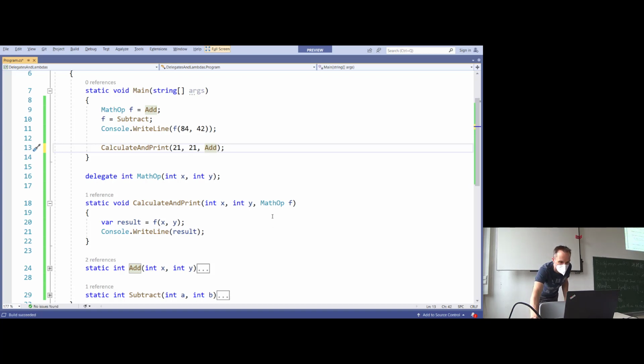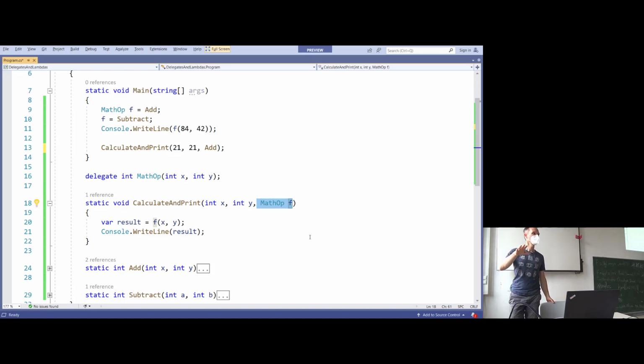This here is sometimes called the strategy pattern. Why is it the strategy pattern? Because you pass in the strategy, how to calculate, as an input parameter. The original strategy pattern was based on interfaces, but you can do it with delegates too. Fine? Good?